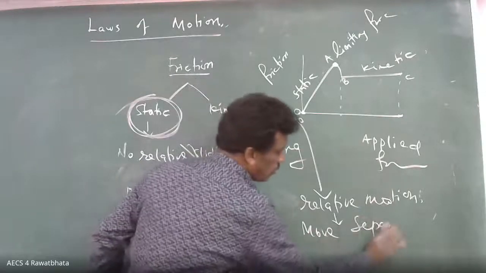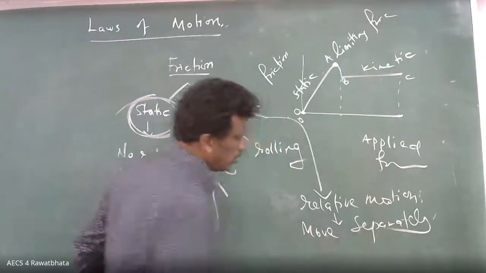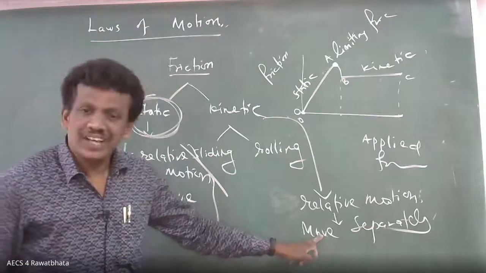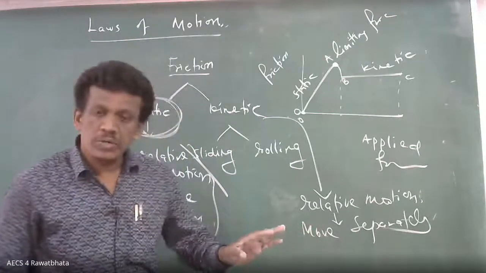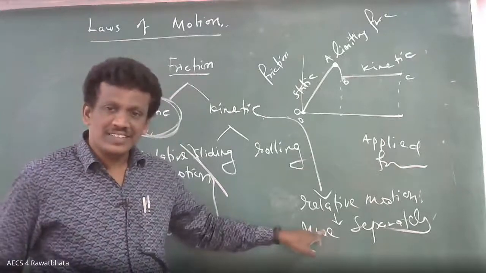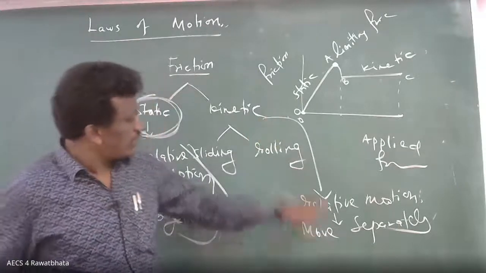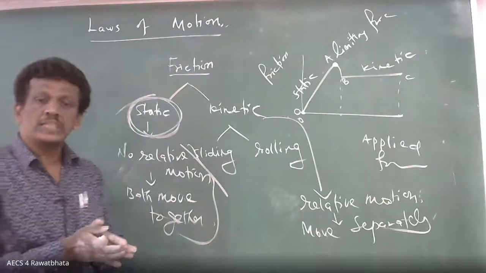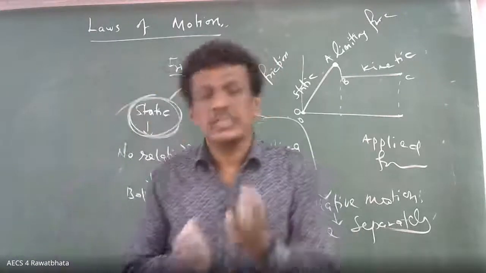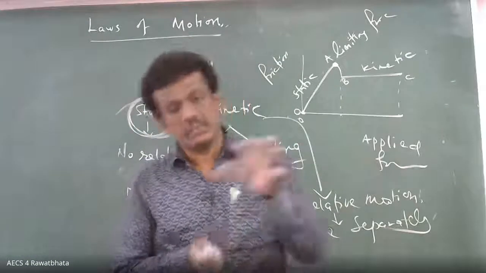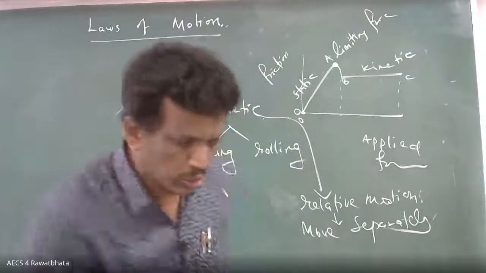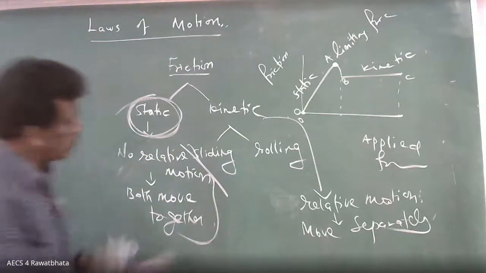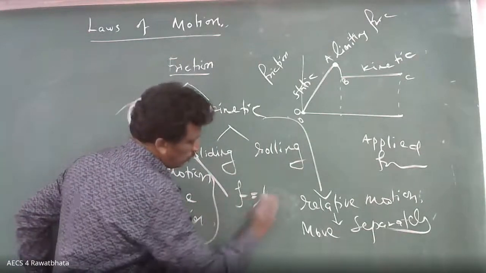Visible? Yes. Spelling check. Relative motion means one moves with respect to another. So, kinetic friction. Try to understand. As long as there is no relative motion, static friction will act. So what is the maximum static friction? Limiting friction. That's all. So I will go to the actual question: one body over another. Any doubt you have? Anybody? What is the basic formula? F equal to mu into N.